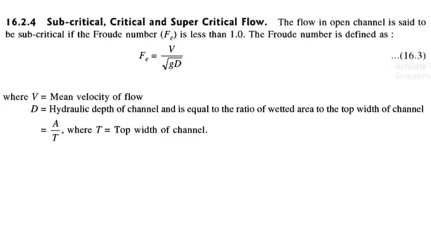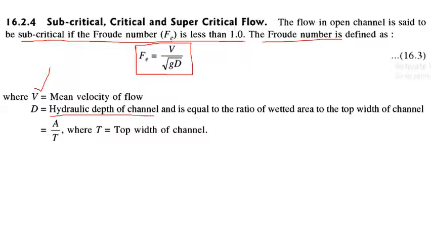Next classification is subcritical, critical and supercritical flow. The flow in an open channel is said to be subcritical if the Froude number is less than 1. Froude number is defined as Fr equals V divided by square root of g times D. V is the mean velocity of flow, D is the hydraulic depth of the channel, and it is equal to the ratio of wetted area to the top width of the channel, that is A by T.